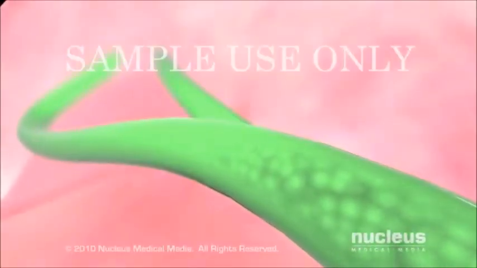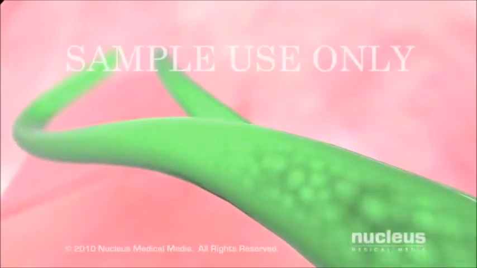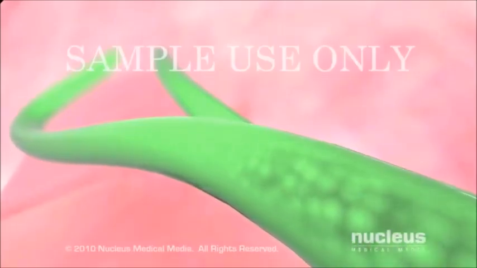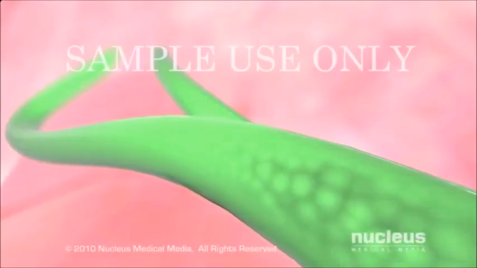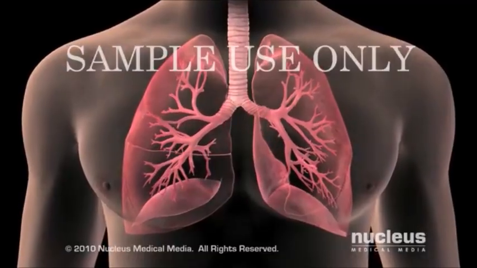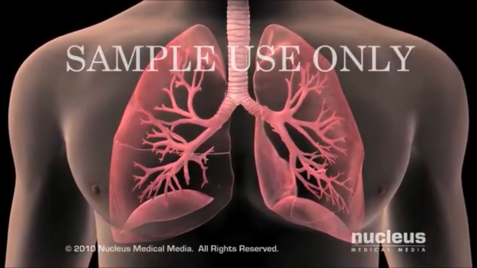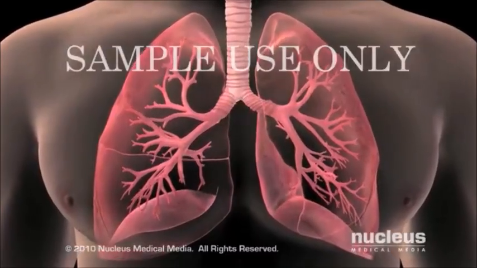The lymphatic vessels carry bacteria, cancer cells, and other unhealthy material away from your lungs and other organs in a clear fluid called lymph. Lymph nodes filter this material out of the lymph. Lung cancers most commonly start in the bronchi, but they can also begin in the trachea, bronchioles, or alveoli.